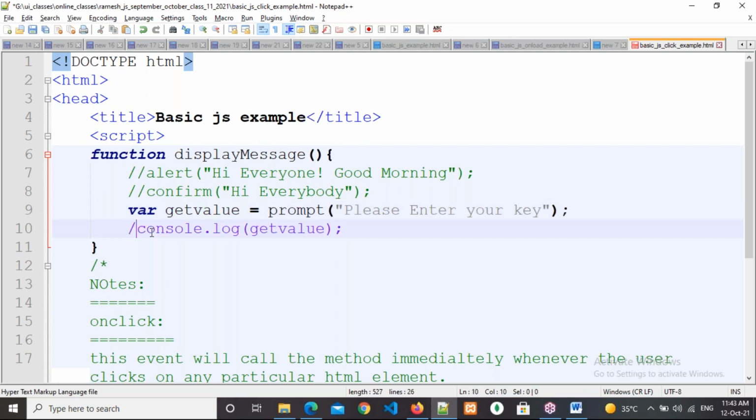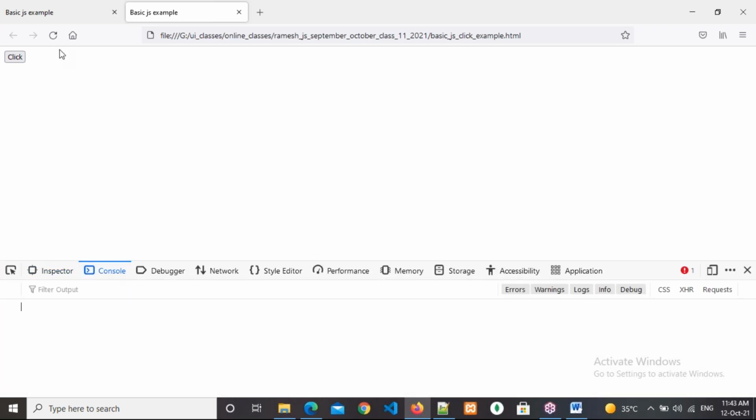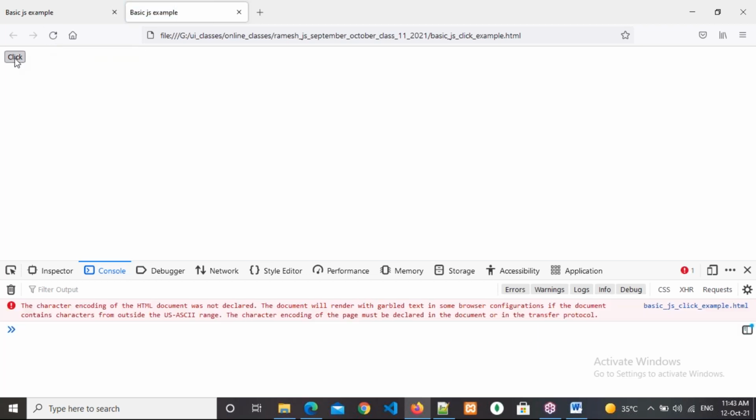Now I will print it in the console area. Come here, click on Cancel, right click here, click on Inspect Element and go to the console area. Come here and refresh. Now click on the click button.